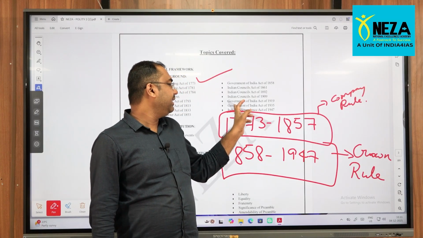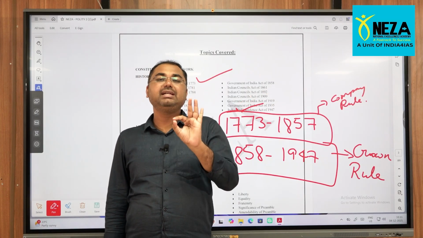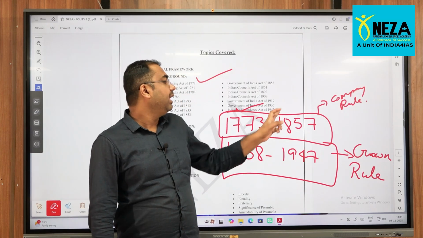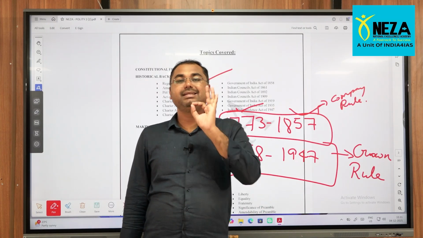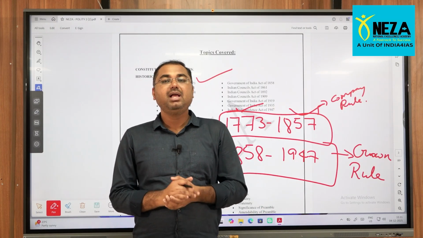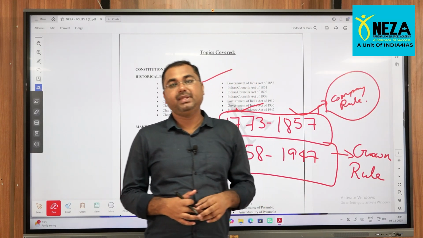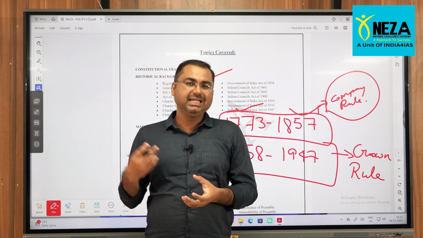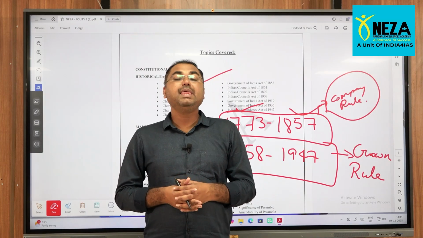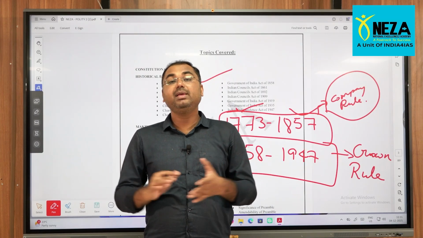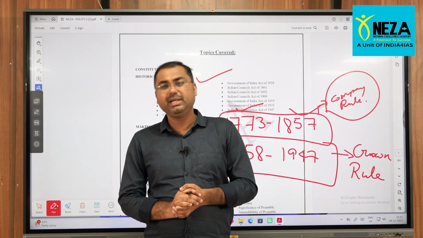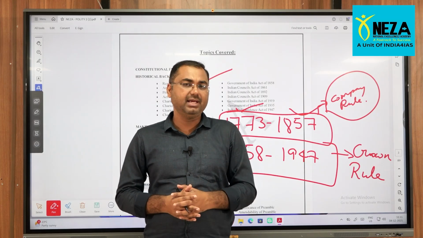From 1773, from the time of the Regulating Act, to the first war of independence in 1857, the whole aspects were controlled by the company. Which company? The British East India Company. They were looking after all the political, legal, and economic developments happening in India.